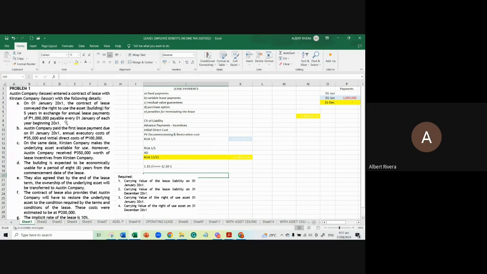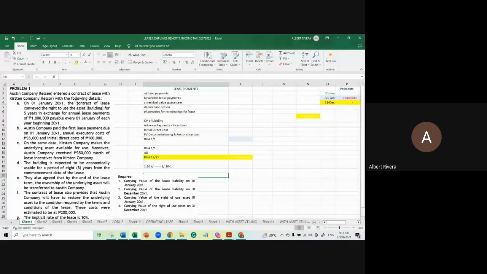Let's read the problem. The company, Austin Company, the lessee, entered into a contract of lease with Kirsten Company, the lessor, with the following details. On January 1, 20X1, the contract of lease conveyed the right to use the asset for 5 years in exchange for annual lease payments of 1 million, payable every January 1 of each year beginning 20X1.